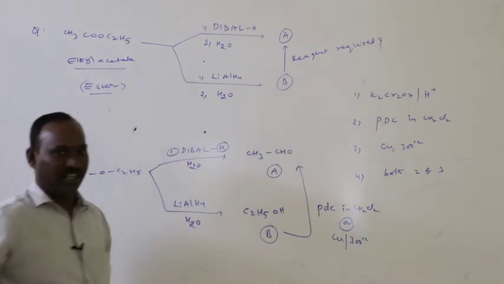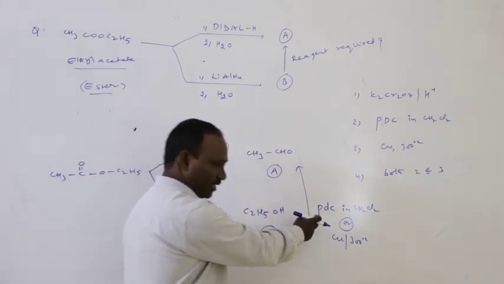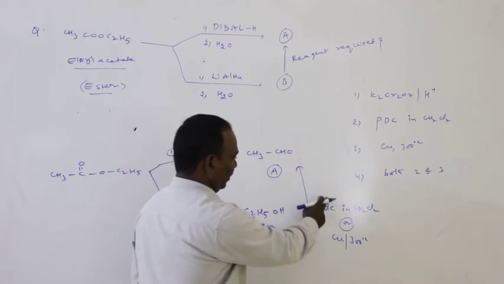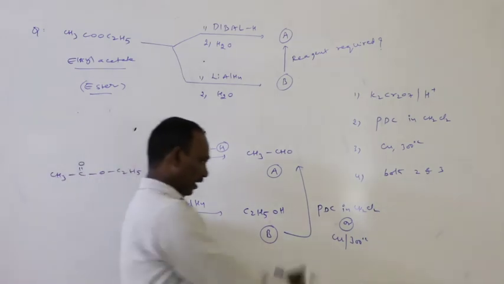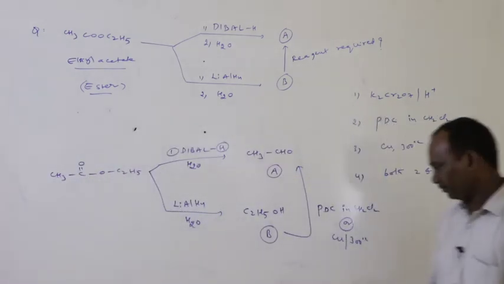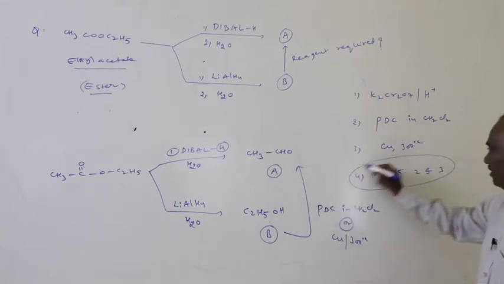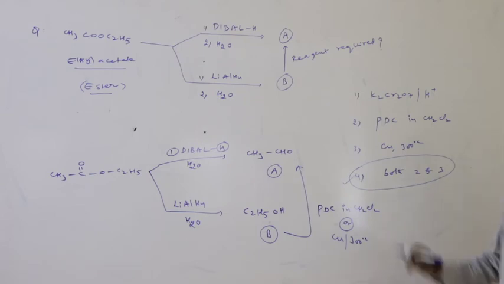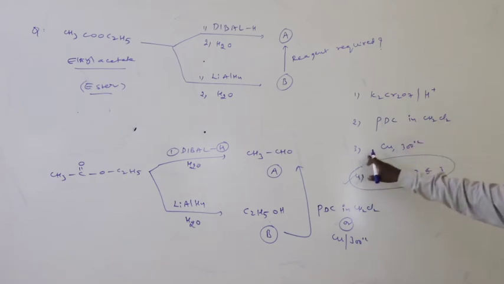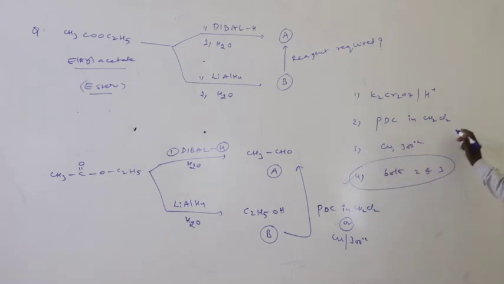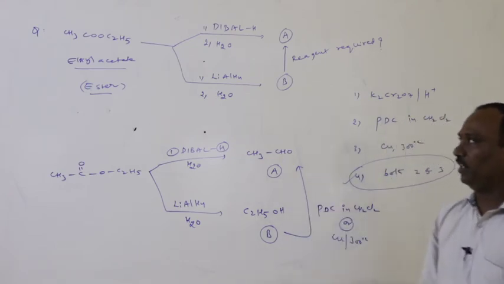Therefore, the reagent required is the fourth option: pyridinium dichromate in CH2Cl2 and copper at 300 degrees centigrade. So these two reagents are required to convert alcohol to aldehyde.